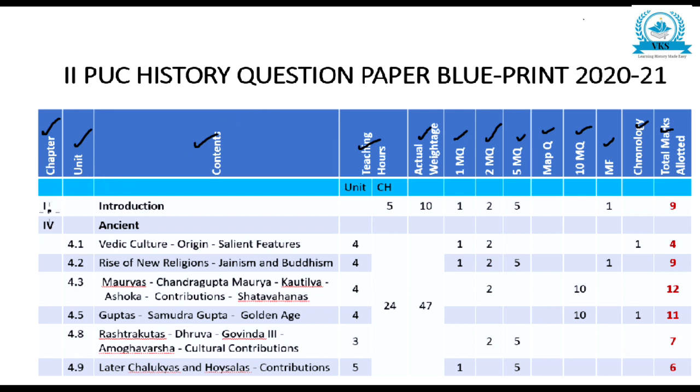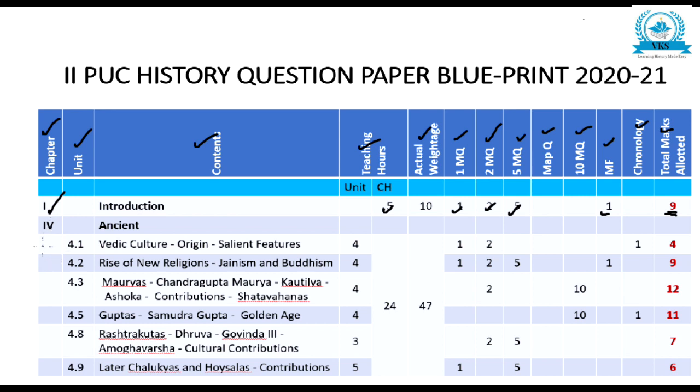So let us see the first chapter, introduction. It will need a total of 5 hours for completing the chapter, which you need not see. In that, 1 mark 1 question, 2 mark 1 question, 5 mark 1 question, and match the following 1 question, so total 9 marks. This is how the first chapter, introduction, will be. Then the second and third chapters are cancelled.